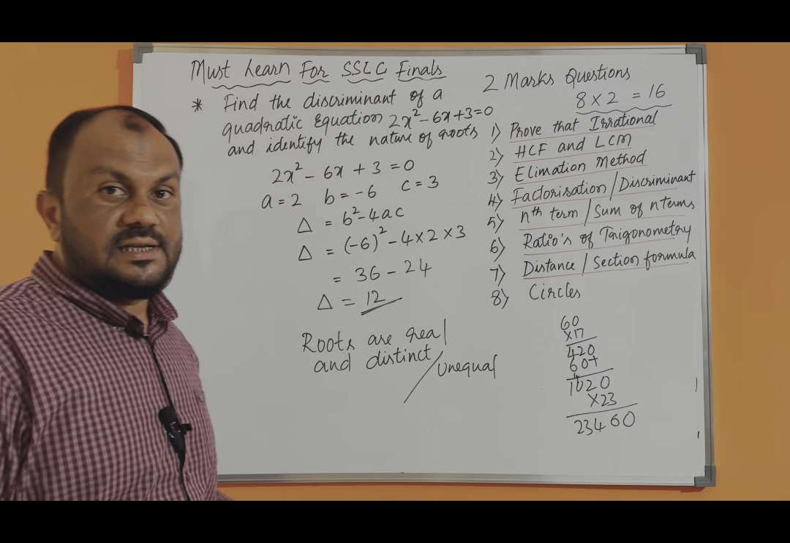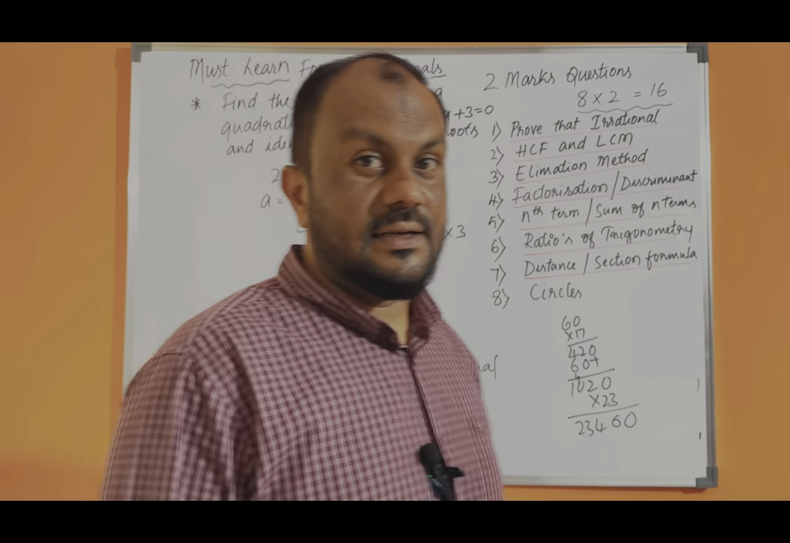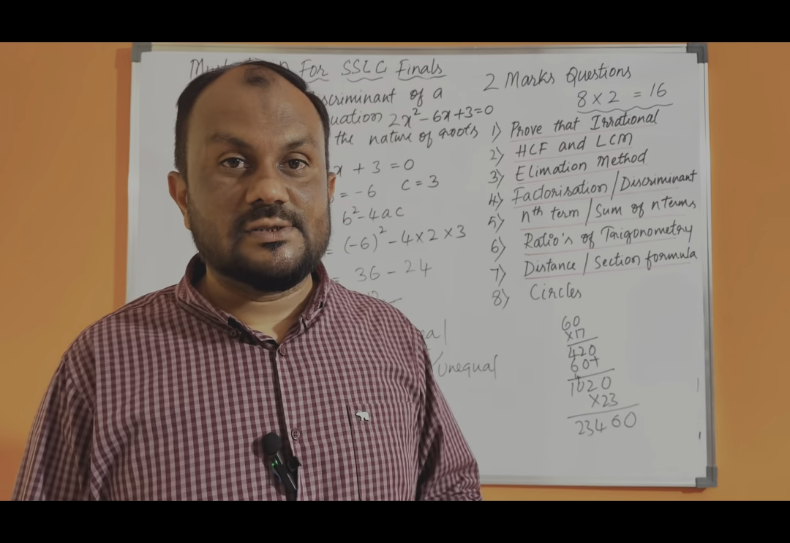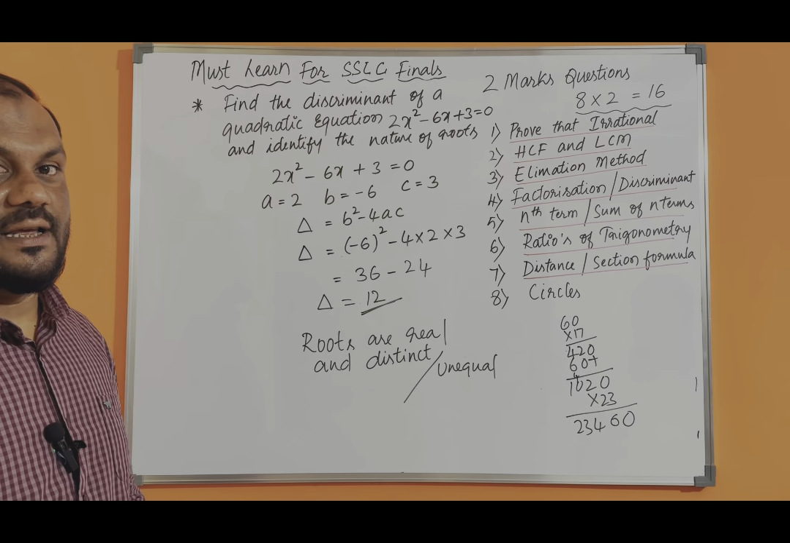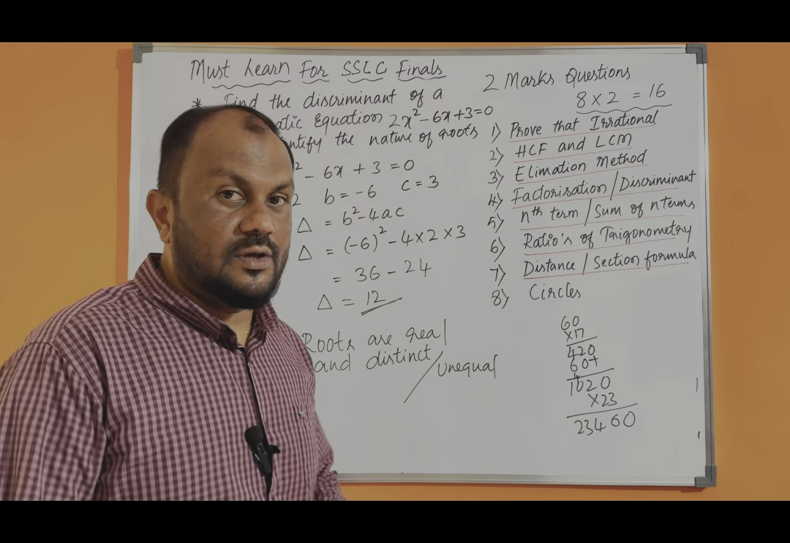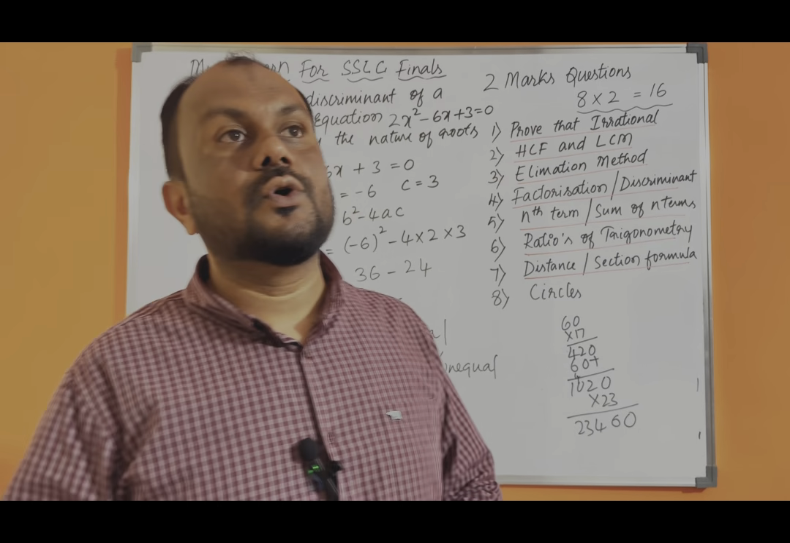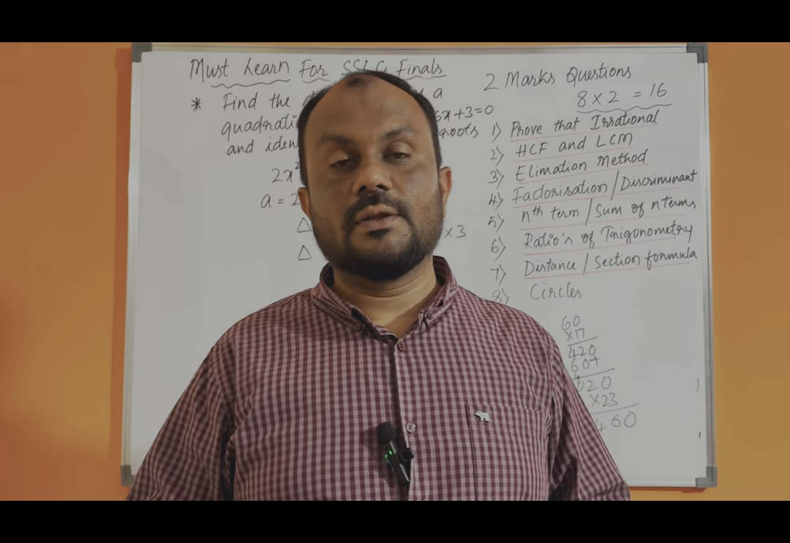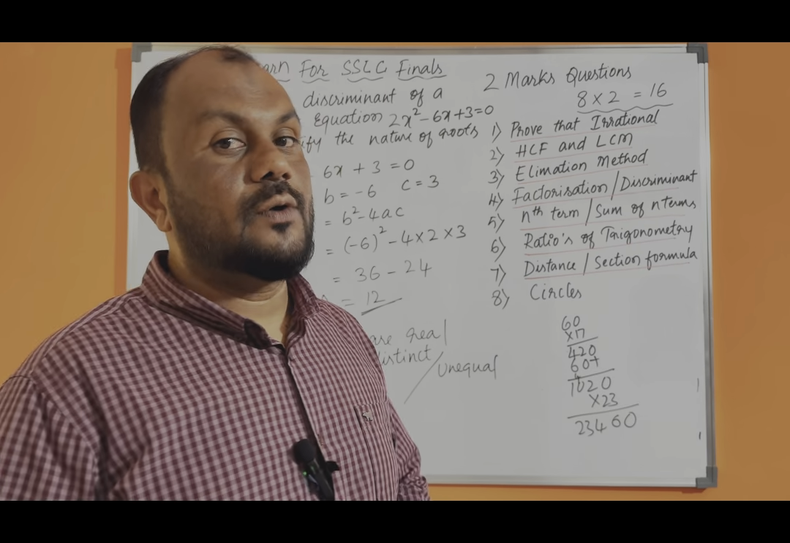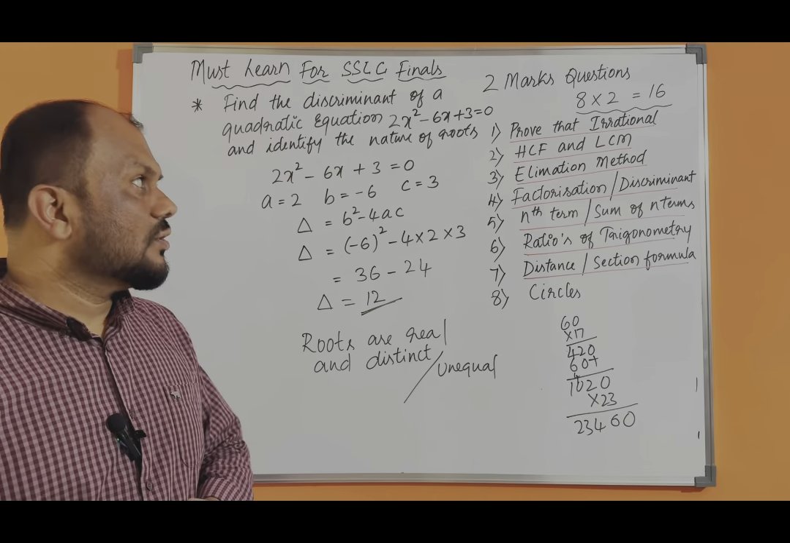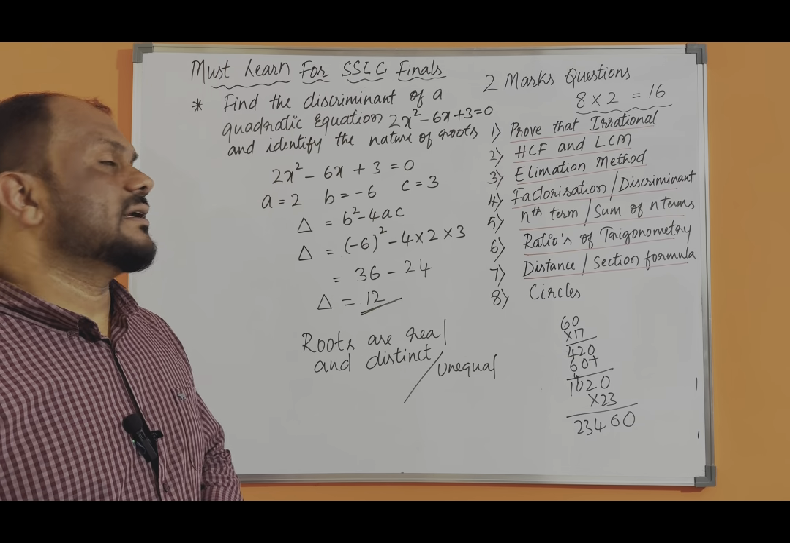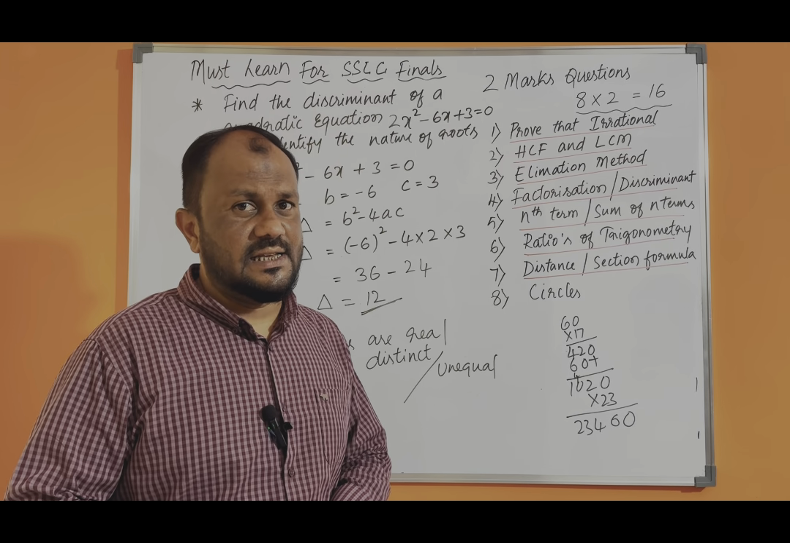So this is also very simple. Compared to factorization, this is simpler than that. So if you are finding difficulty practicing factorization, practice finding the discriminant of a given quadratic equation. An option will be there in your final paper: either you have to find the roots of the given quadratic equation, or you have to find out the value of discriminant and identify the nature. So finding the value of discriminant and identifying the nature is the very easiest one.